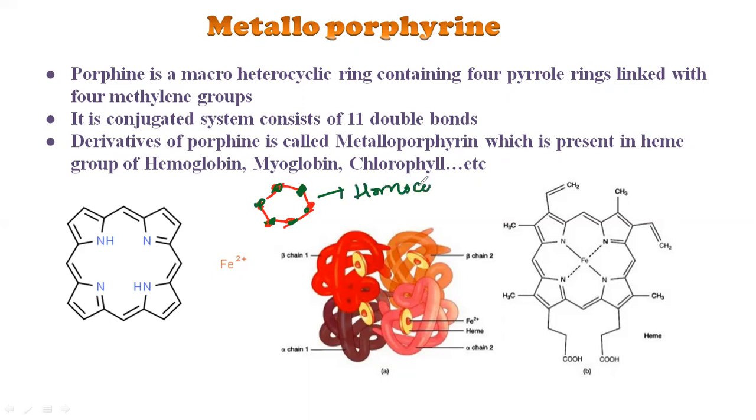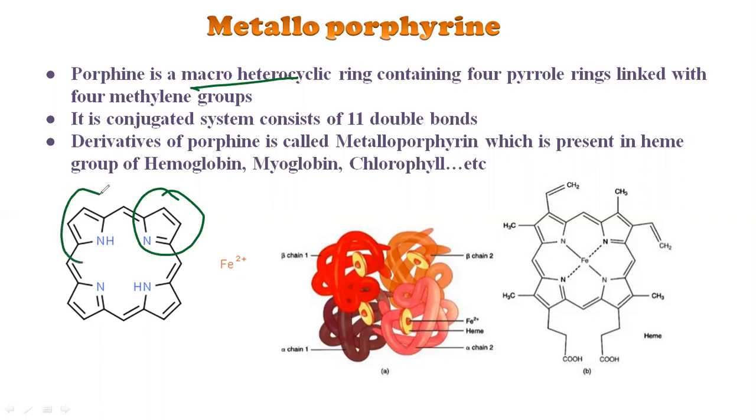So it is homocyclic. Heterocyclic means, see here, there is a nitrogen. Here this is carbon, carbon, carbon, carbon, and in between the carbons there is a nitrogen. That is a heterocyclic ring, and the nitrogen is the heteroatom. This macro heterocyclic ring is very big because of the 4 pyrroles.